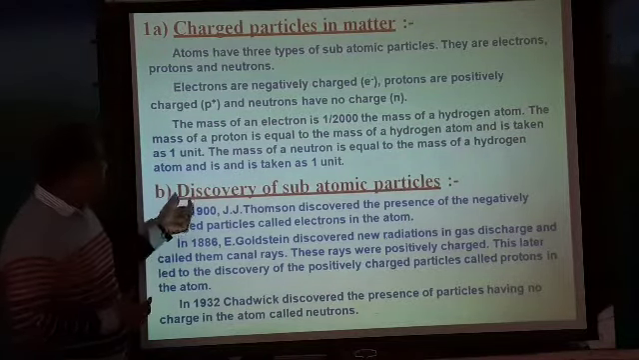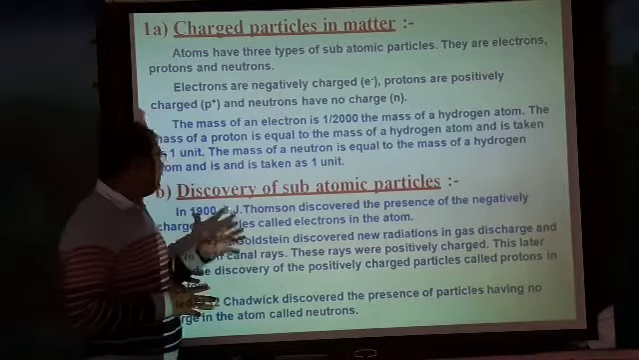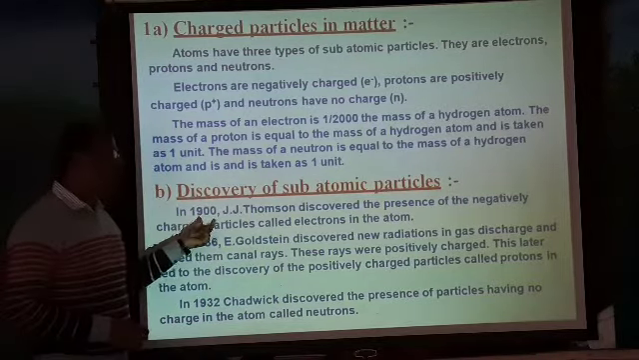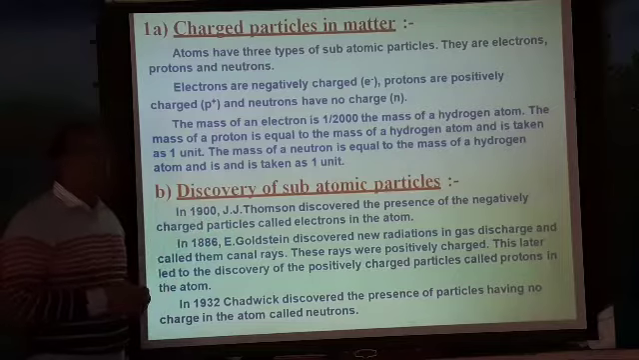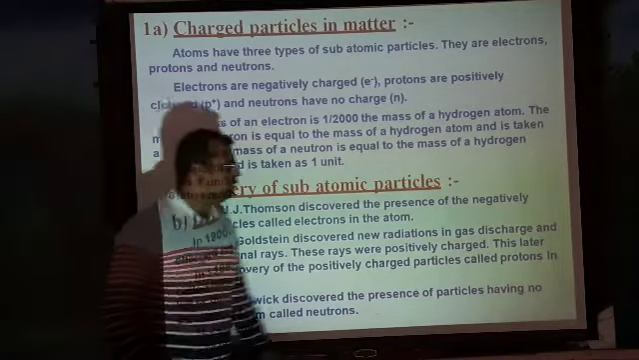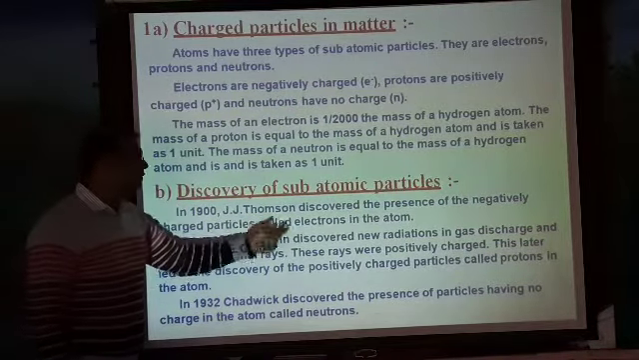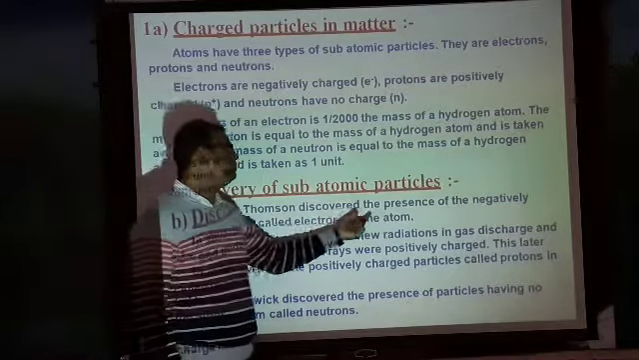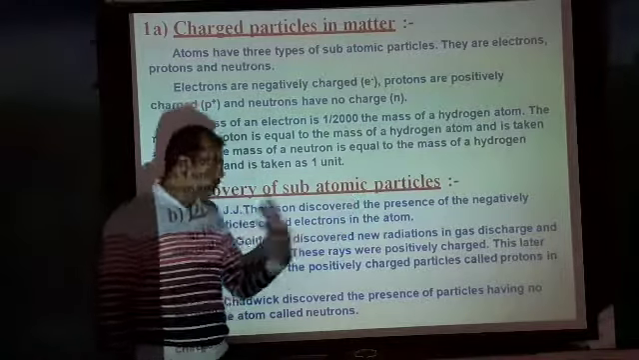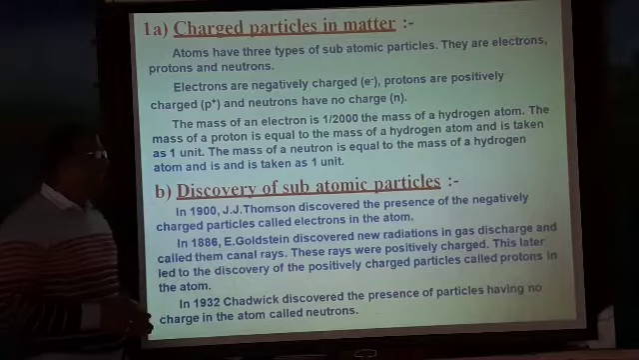First one, J.J. Thomson, he is one of the chemists. He discovered what? The electrons in the year 1900, and he said the electrons contain negatively charged particles. J.J. Thomson discovered the presence of negatively charged particles, and he called them electrons.